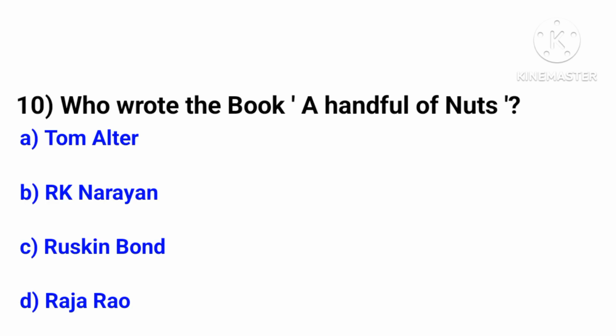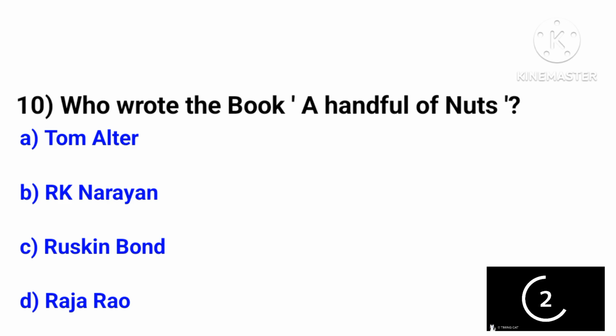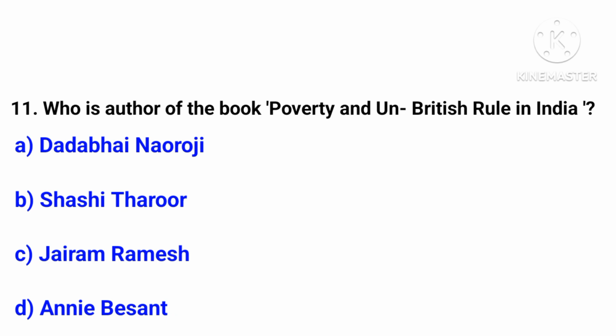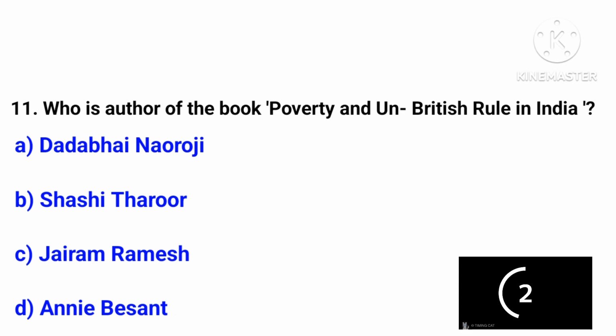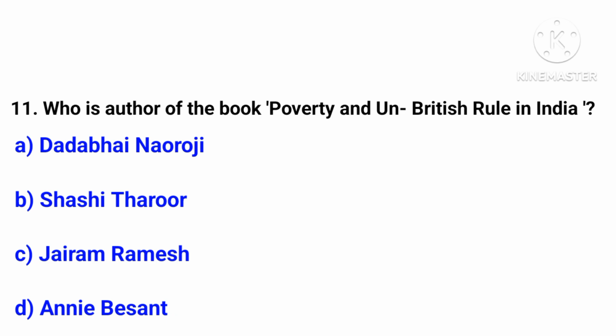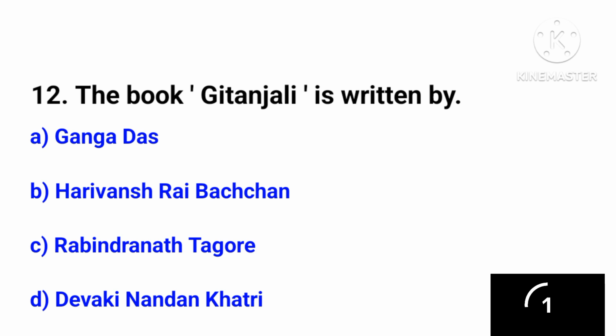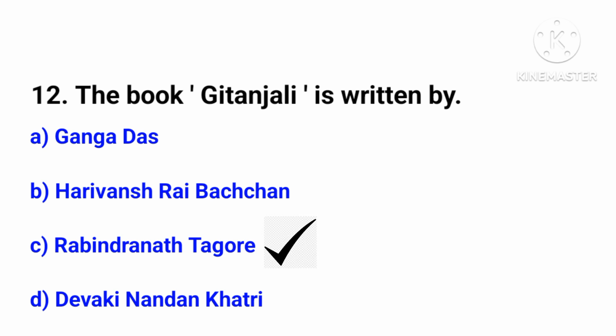Who wrote the book A Handful of Nuts? The answer is option number C, that is Ruskin Bond. Who is the author of the book Poverty and Un-British Rule in India? The correct answer is option number A, that is Dadabhai Naoroji. The book Gitanjali is written by? The correct answer is option number C, that is Rabindranath Tagore.